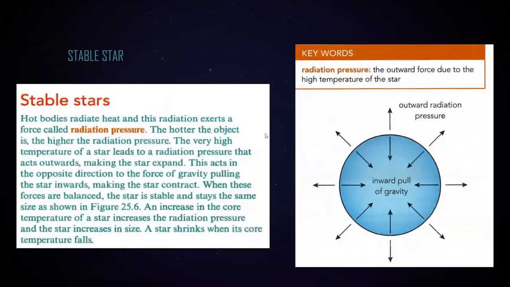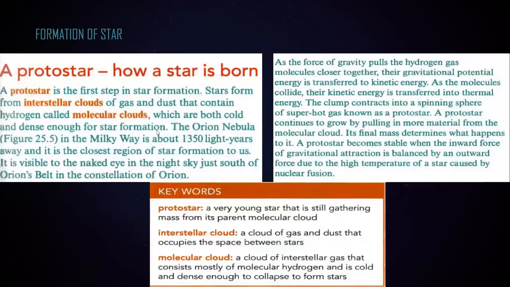The formation of a star always starts with a protostar. The birth of a star is from a protostar. What is basically a protostar? It starts with the interstellar cloud. And what is the meaning of it? These words which are highlighted, you should learn the definition.